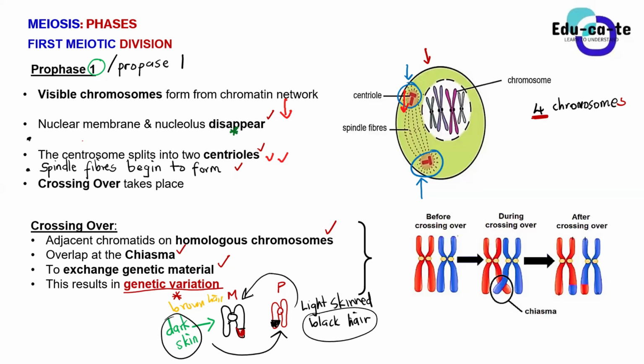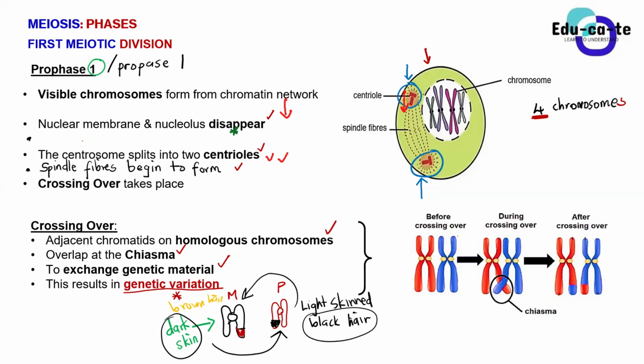So now our chromosomes will have a mix of two different things. Your mom is dark skinned and has brown hair, your dad is light skinned and has black hair. But now that these chromosomes have crossed over, we have exchanged those characteristics.